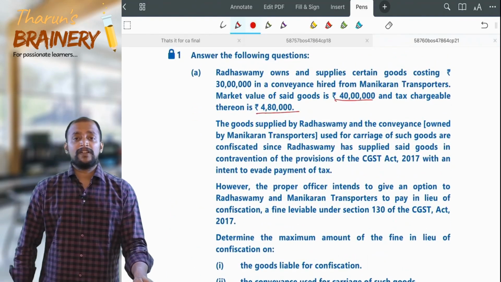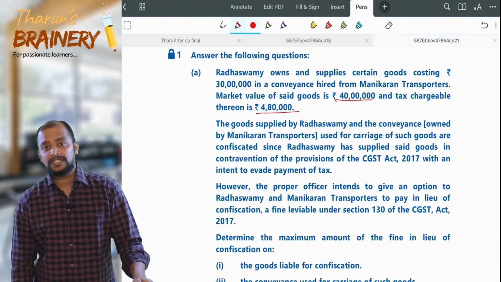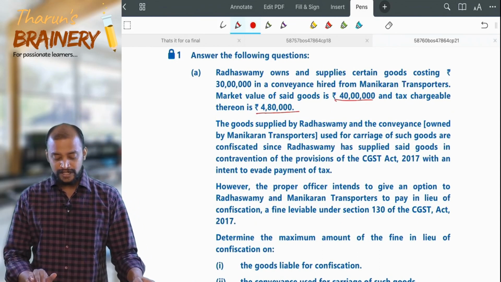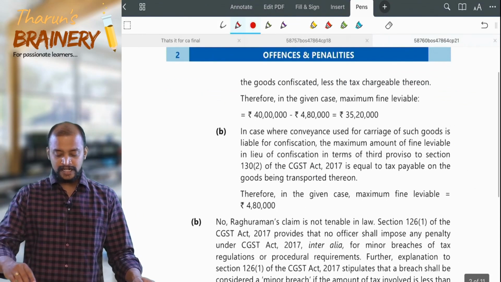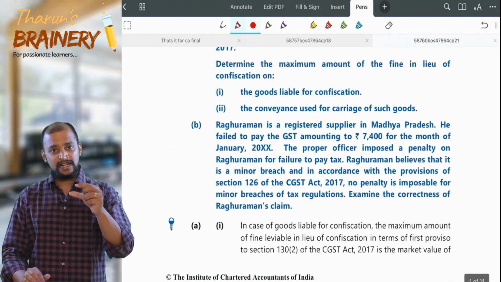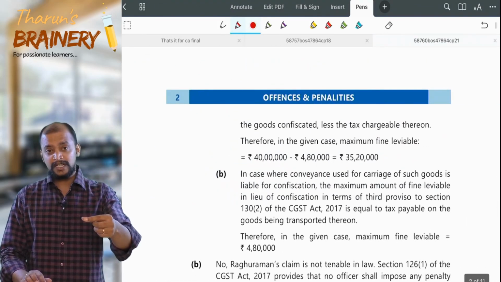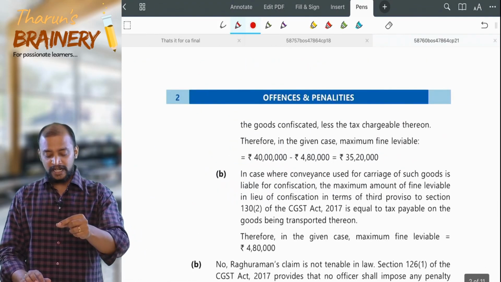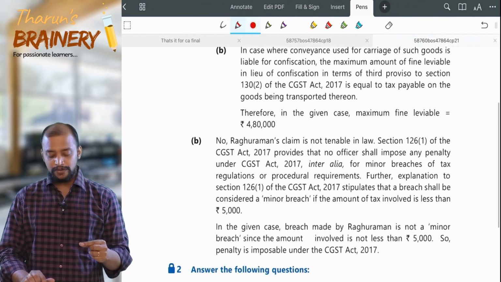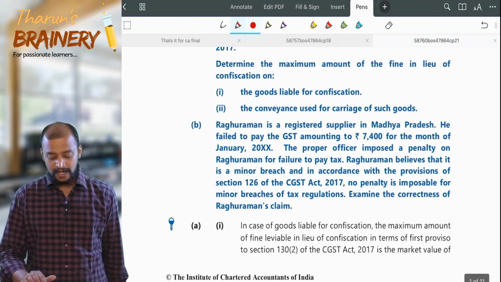And what is the redemption fine in case of the transporter for release of the conveyance? Tax payable on such goods. What is the tax payable on such goods? 4,80,000. So first you need to write about the redemption fine under section 130. For goods it is 40 lakhs minus 4,80,000. In case of conveyance it is tax payable on such goods, that is 4,80,000. Then B.